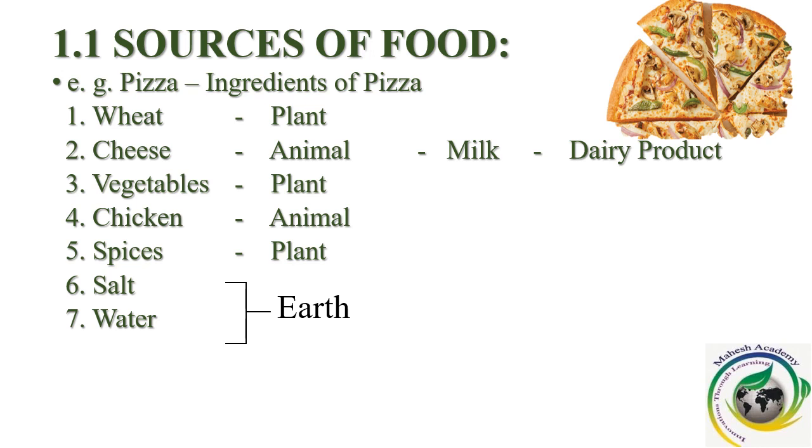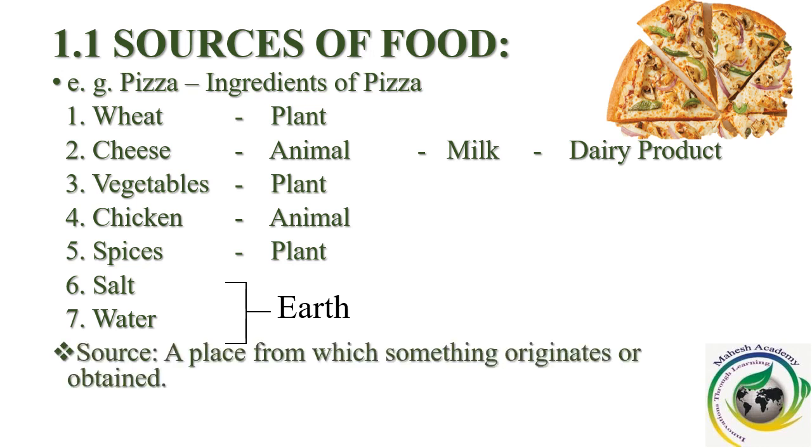But just don't think of salt and water. If we think of the first five ingredients, they are mainly obtained from plants and animals. That is why we say that the sources of food are two, and what are they? They are plants and animals.